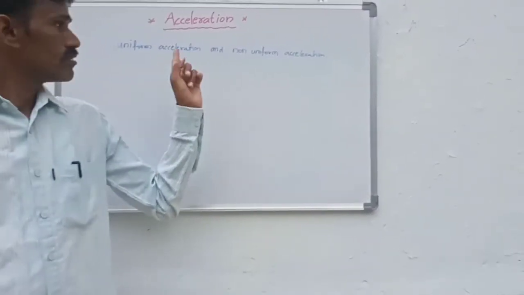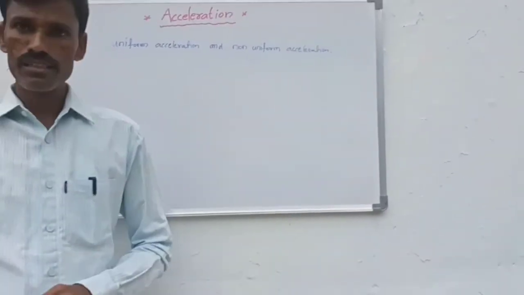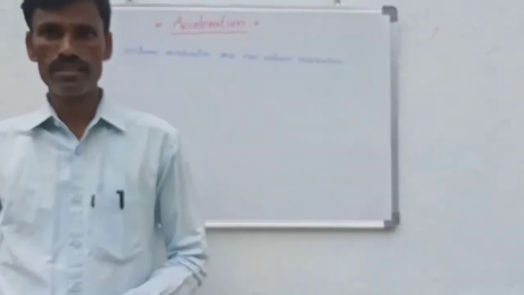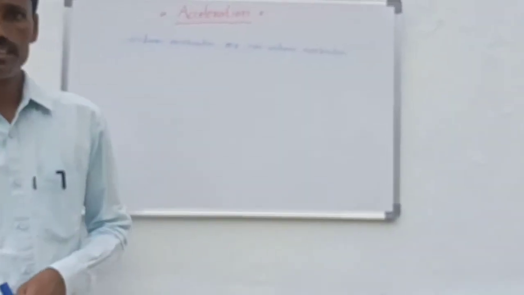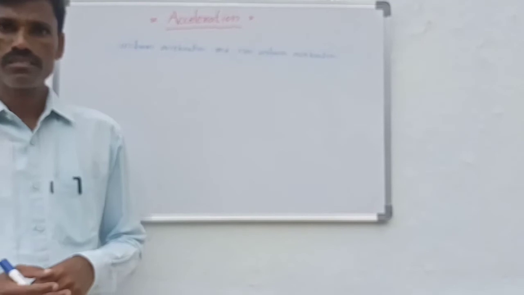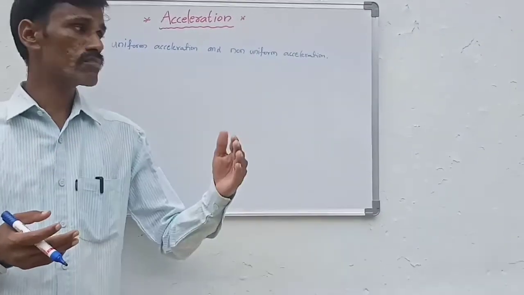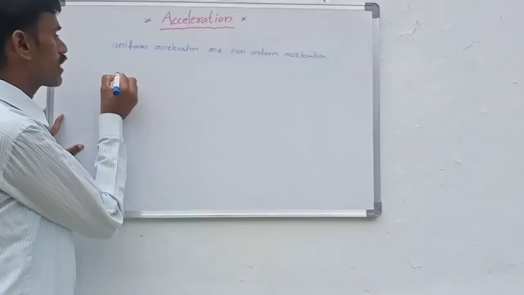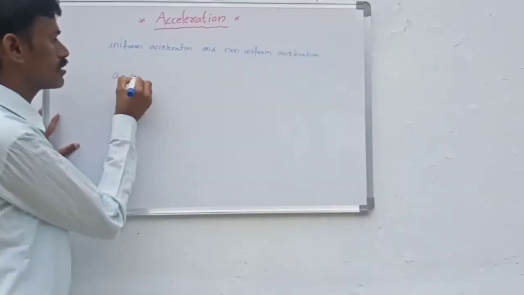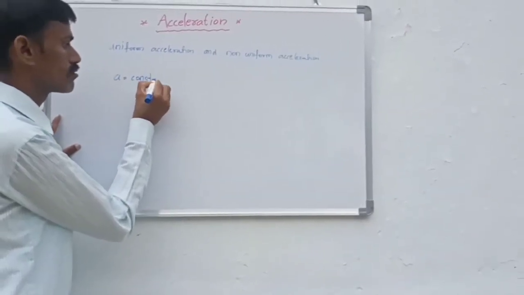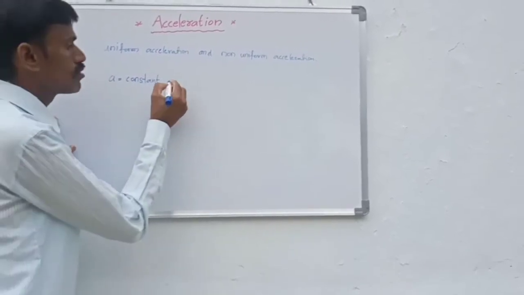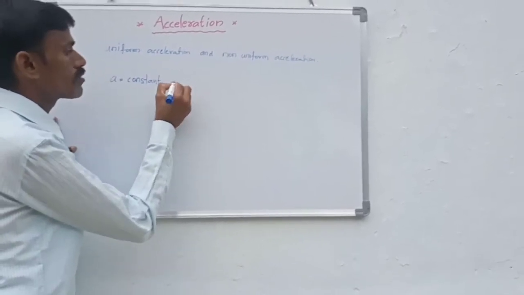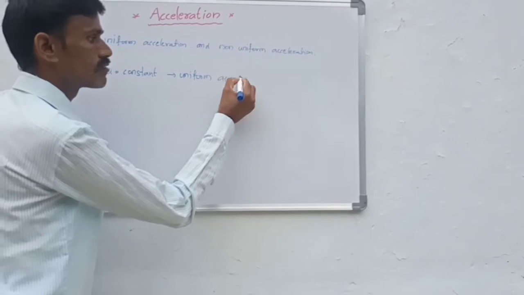Now we discuss uniform acceleration and non-uniform acceleration. What is uniform acceleration? Uniform means that during the entire time interval the acceleration is constant. So if the acceleration a is equal to constant, then it is uniform acceleration.